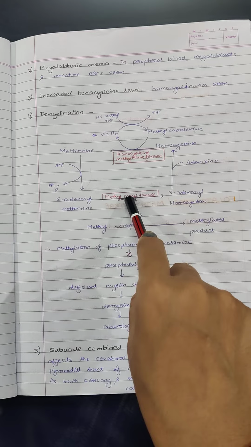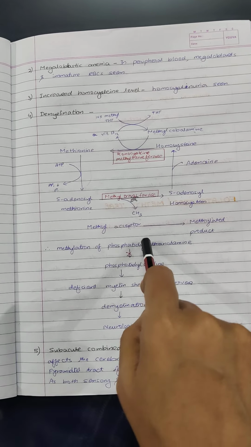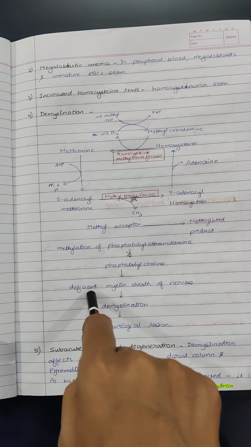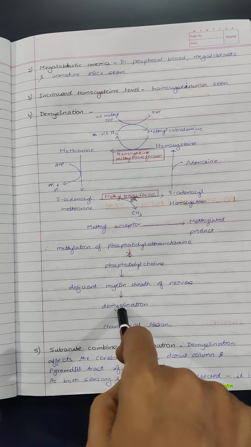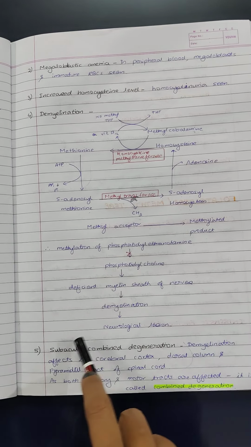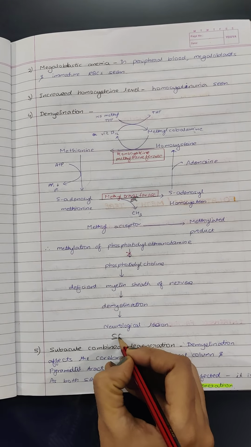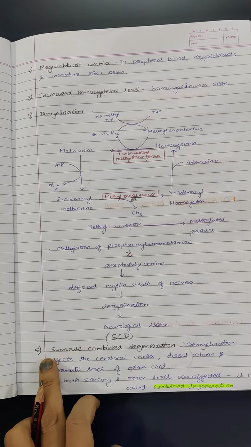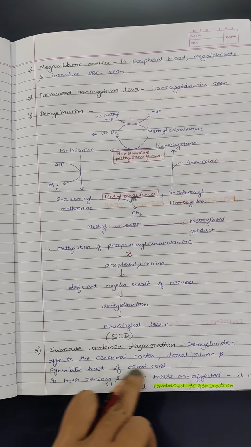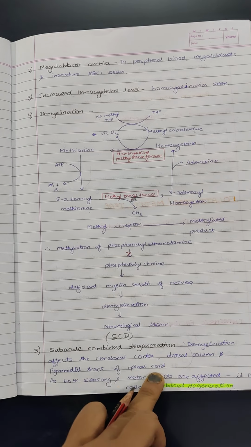In absence of vitamin B12, this step will not occur. Methylation of phosphatidylethanolamine to phosphatidylcholine will not take place. There will be deficient myelin sheath of nerves, demyelination, and neurological lesions will be seen, also known as SCD, subacute combined degeneration. What is SCD? Subacute combined degeneration. The demyelination affects the cerebral cortex, dorsal column, and pyramidal tracts of the spinal cord.